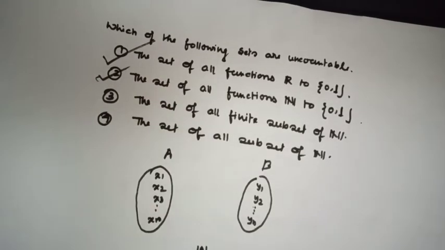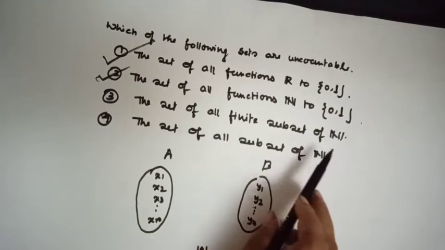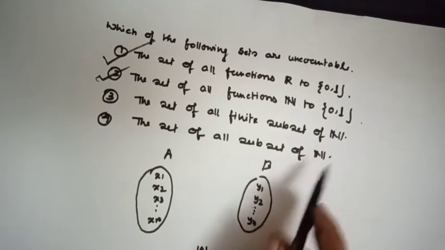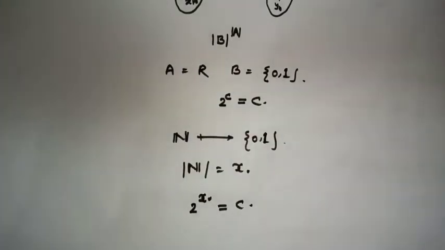The third option is the set of all finite subsets of natural numbers. Think about it. Finite subset.